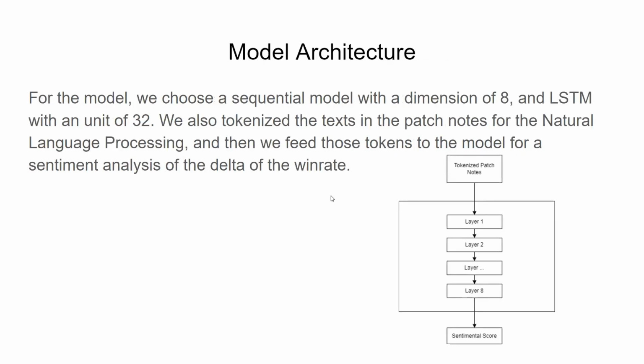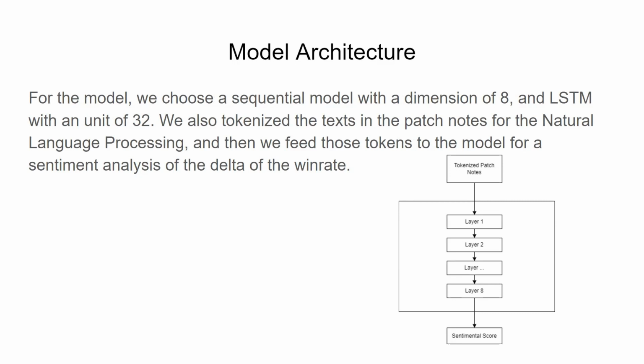Moving on to our model architecture. For the model, we chose an embedding layer with dimension 8, because I think that is enough for the natural language processing, and we chose an LSTM with 32 units.